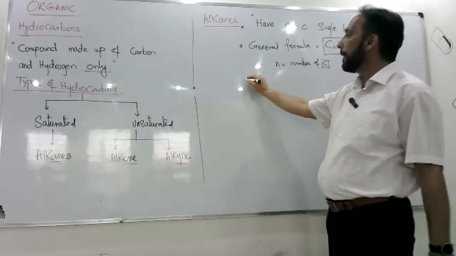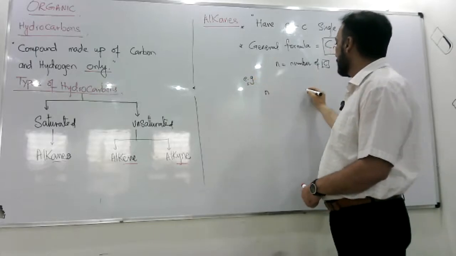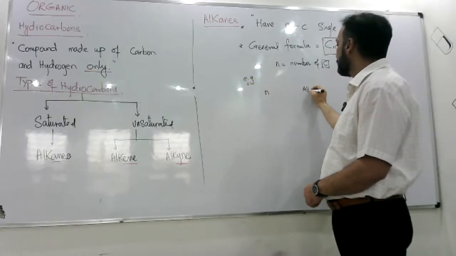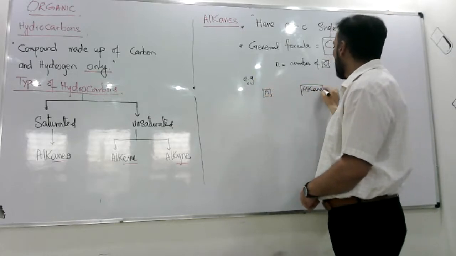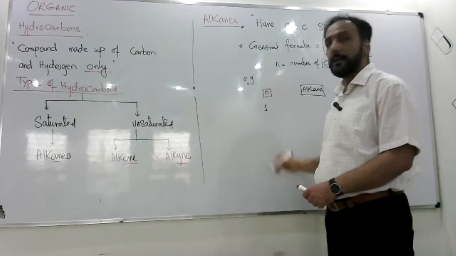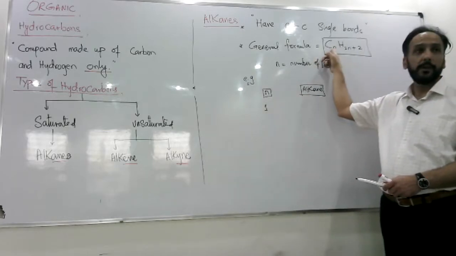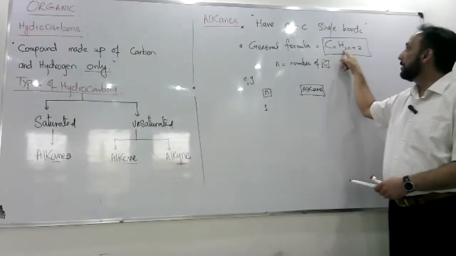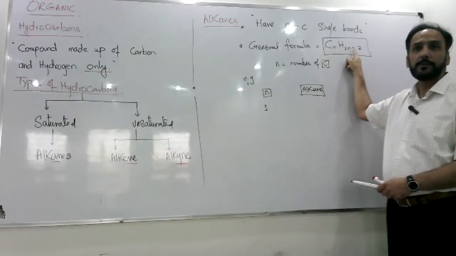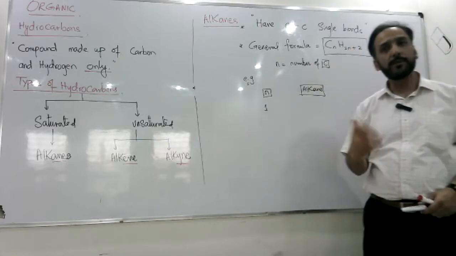For example, the value of N and the formula of alkane. If the smallest value of N is 1, so this will be C1, H 2n plus 2, 2 into 1, 2 plus 2, 4.